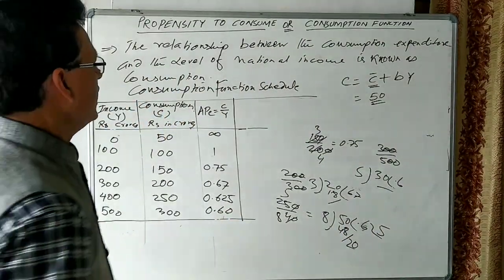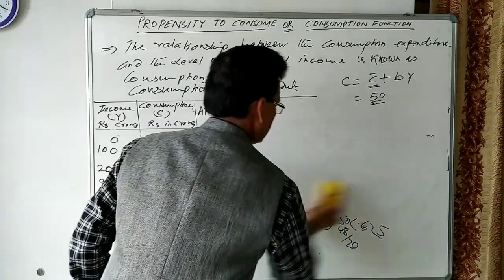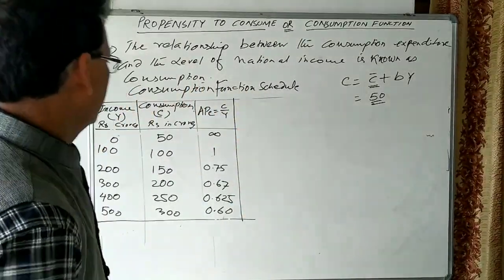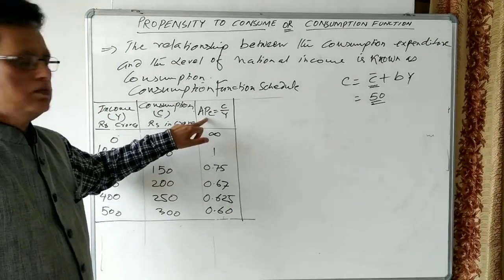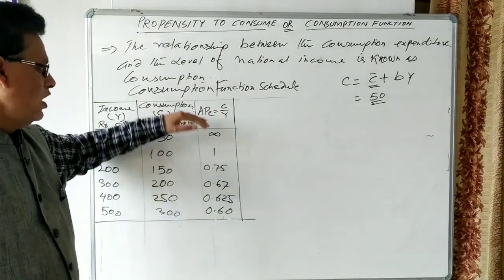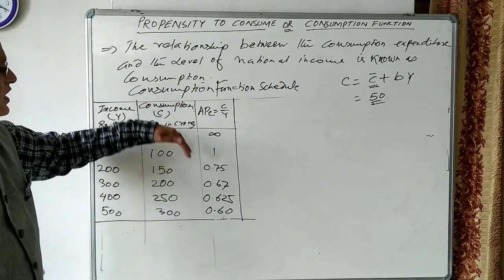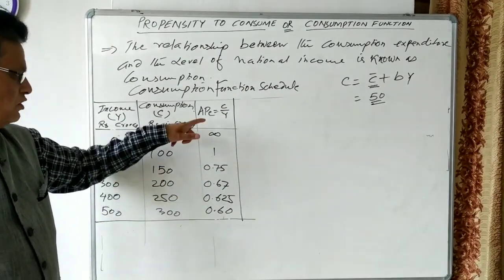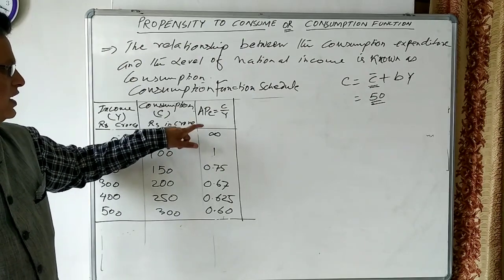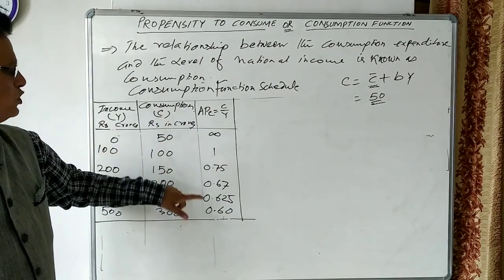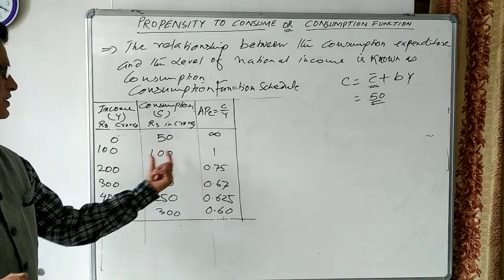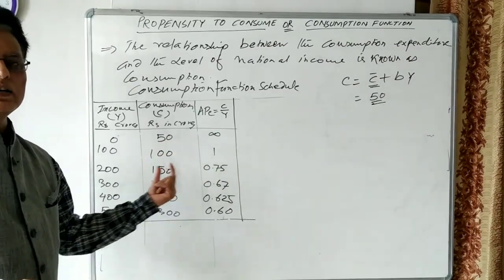So let us see what we have seen here. We have seen average propensity to consume, the ratio of consumption to income. When the level of income increases, APC goes on declining. Are you seeing this here? The average propensity to consume goes on declining. Here it is 1, which means income and consumption are both equal.